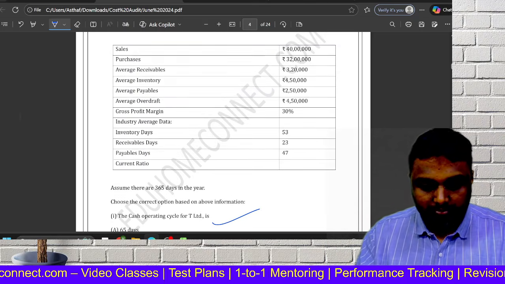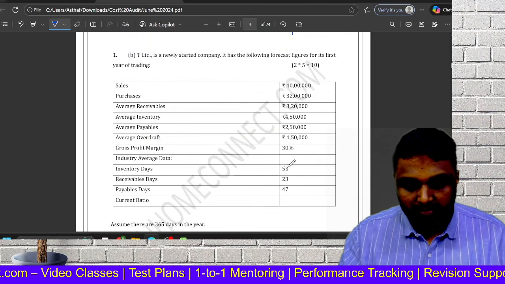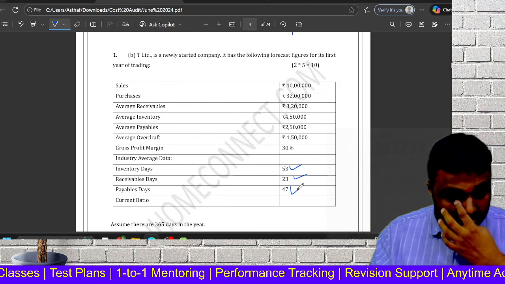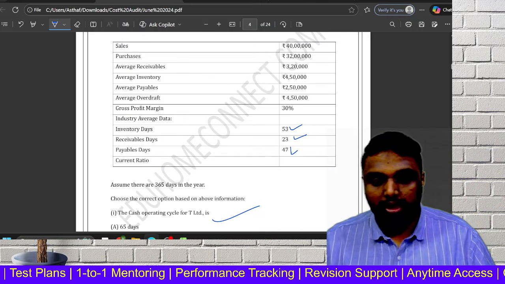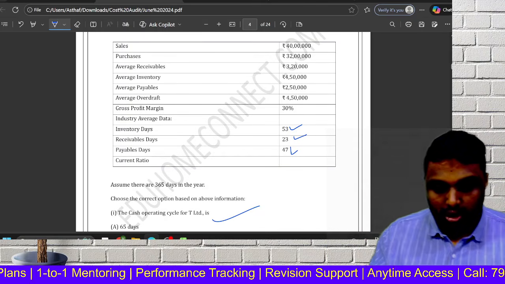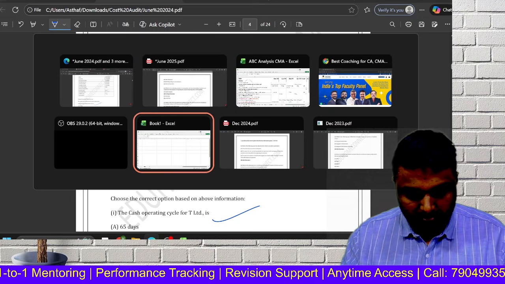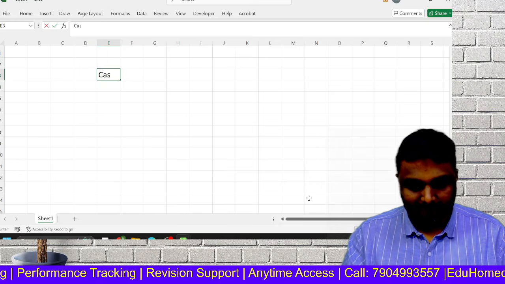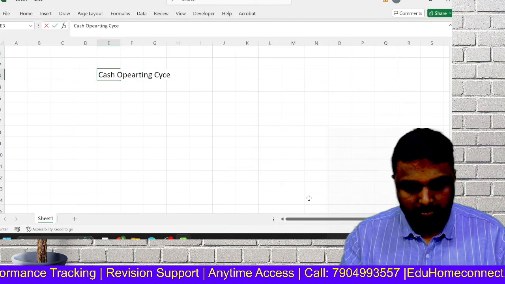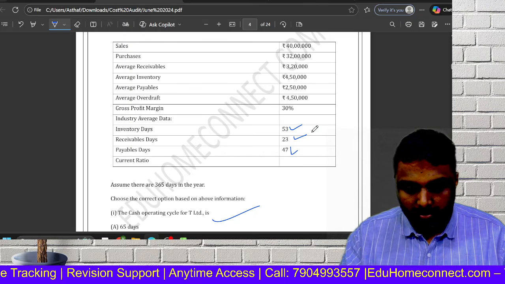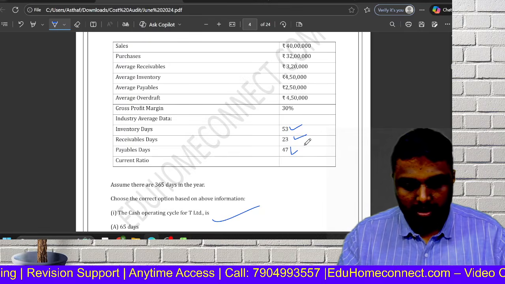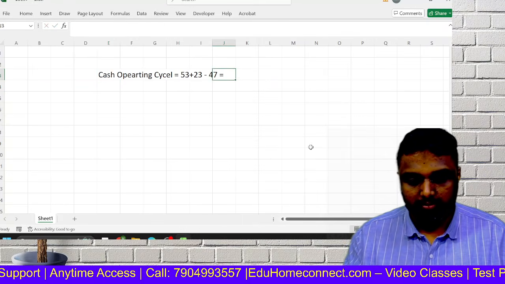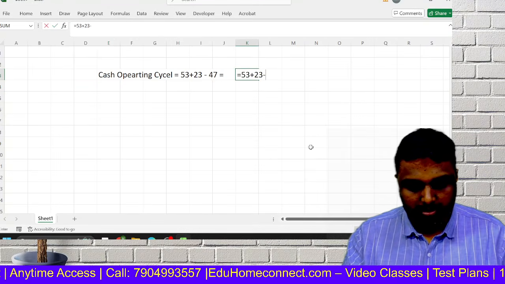We can do it, friends. Cash operating cycle. See, inventory holding period, payable period, and here we have receivable days also. So how can you get it? It is simply by formula only. So receivable, see, cash operating cycle, where your inventory is 53, receivable is 23, payable is 47. 53 plus 23 minus 47.